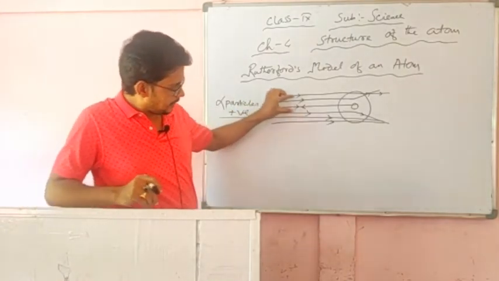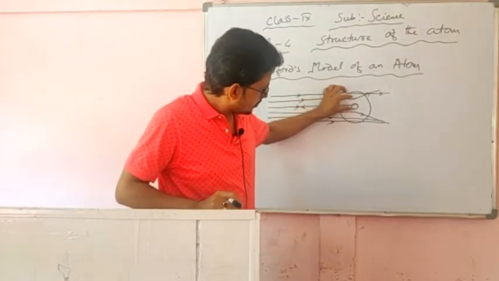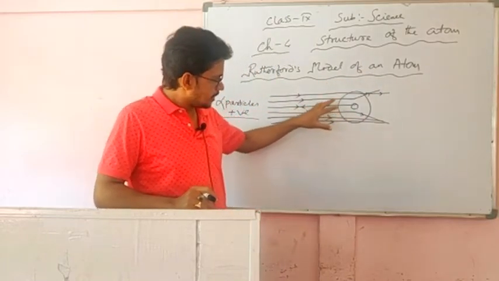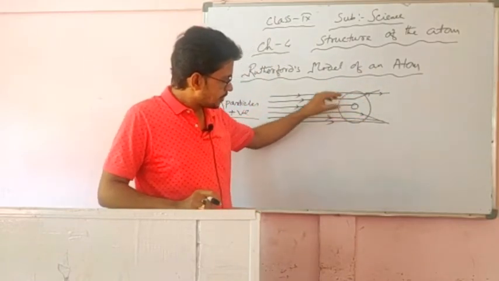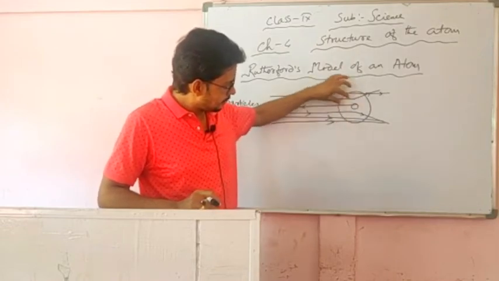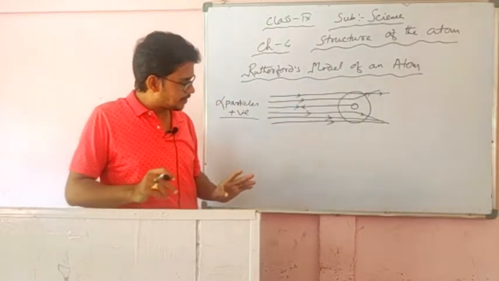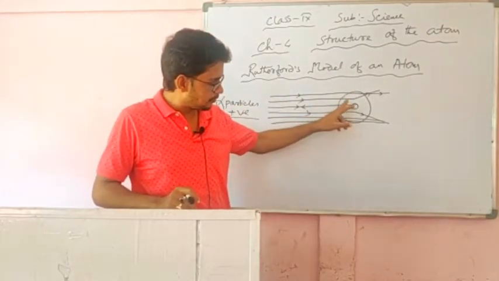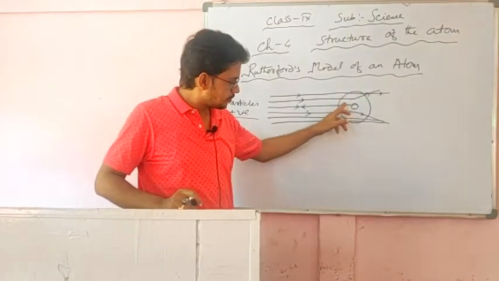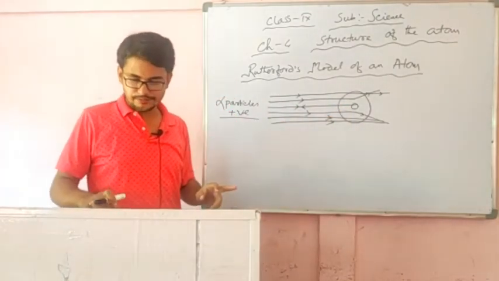That means very few particles are deflecting from the center or near the center. It indicates that in the atom a limited space is occupied by the positively charged particles. Because they are positive, this deflection occurs, and this one is returning back from the center.